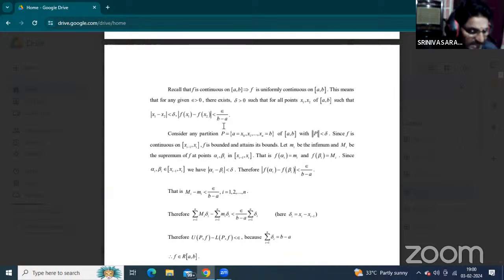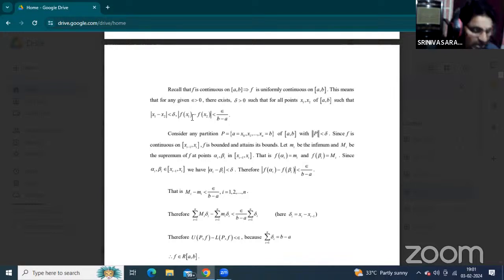So what is b minus a? That is the interval difference. The length of the interval is b minus a. By the definition of saltus, or height of the interval, the functional neighborhood is less than epsilon by b minus a, because epsilon is greater than 0. So the interval is a and b, the difference is b minus a, but the functional neighborhood is epsilon by b minus a.